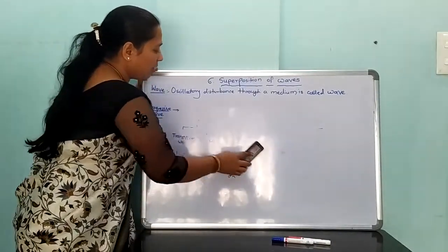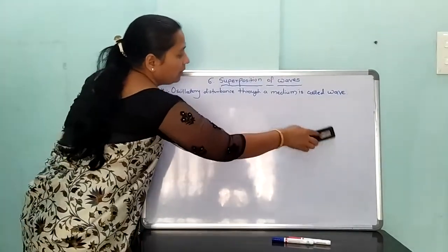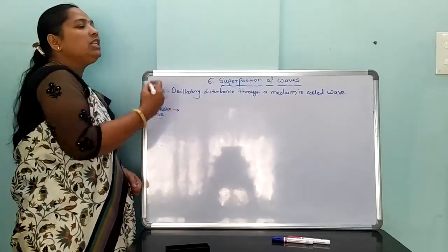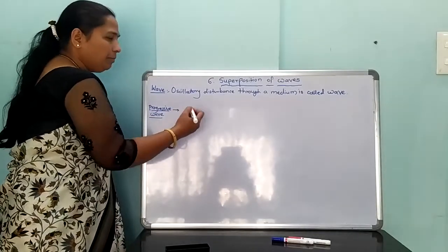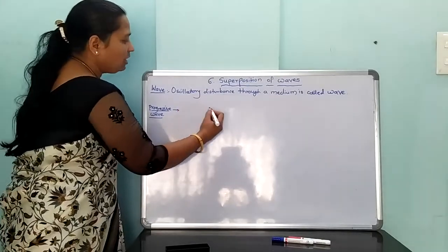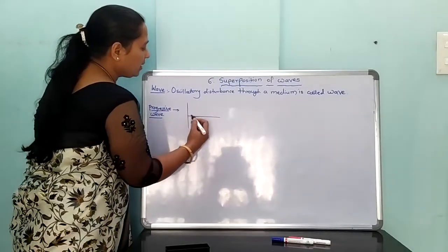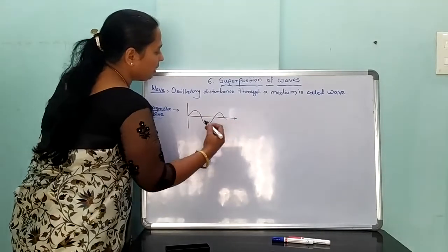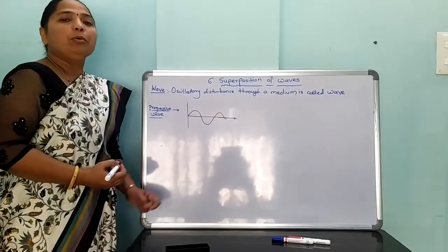Definition of progressive wave: a wave which continuously travels in a medium in the direction of propagation of that wave is known as a progressive wave. We will now look at the characteristics or properties of a progressive wave.